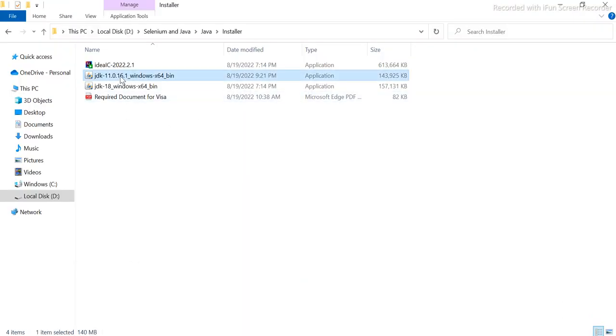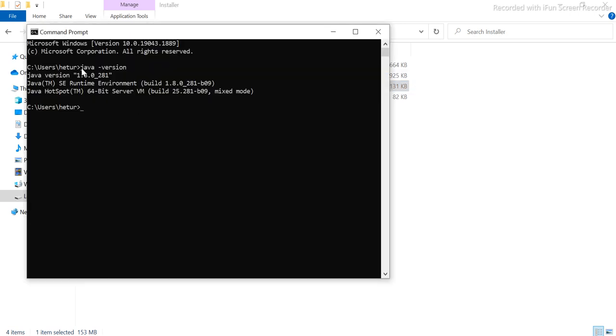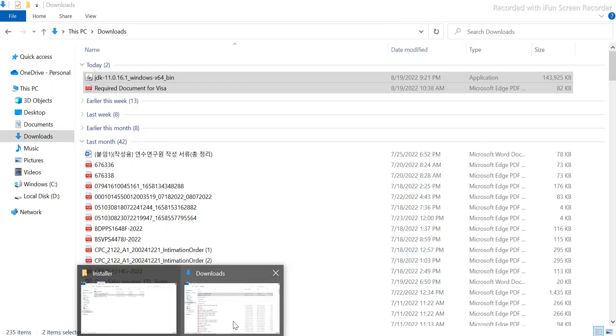This was my older one. We will use this, because we already have 1.8 and I'm not going to use that, so I'm going to use version 11.